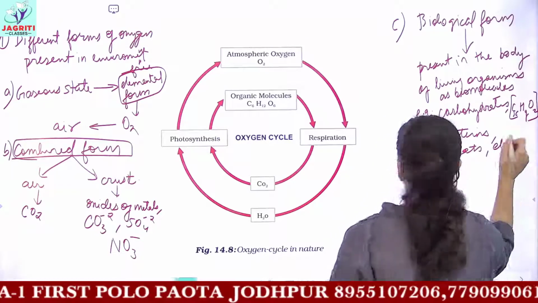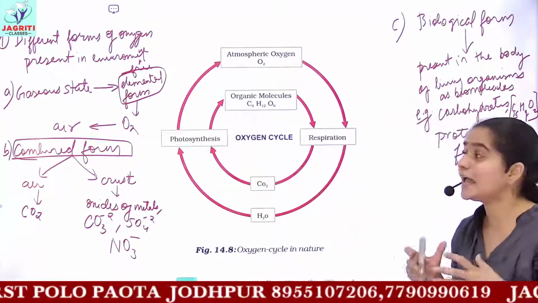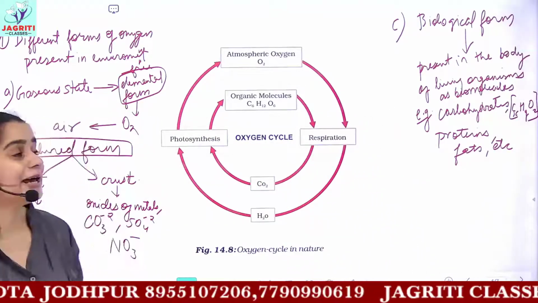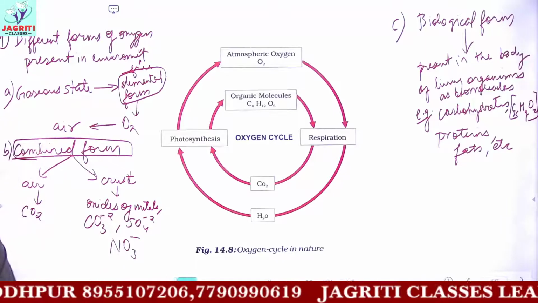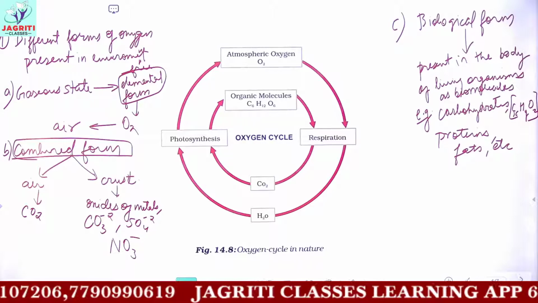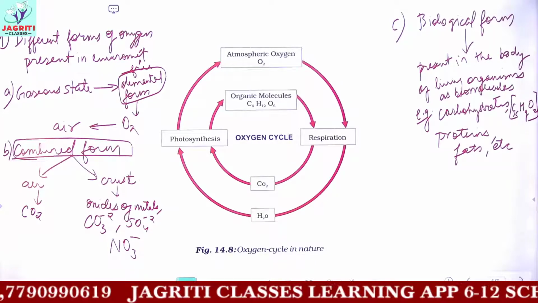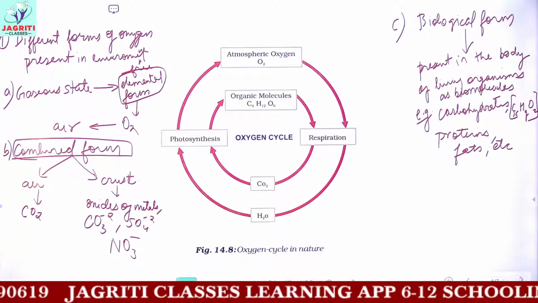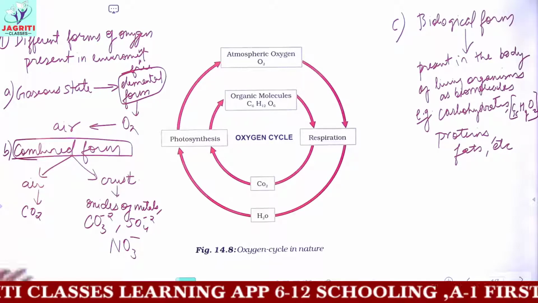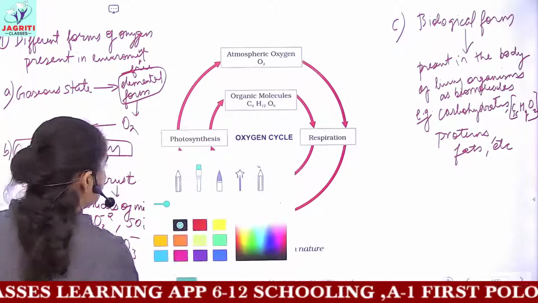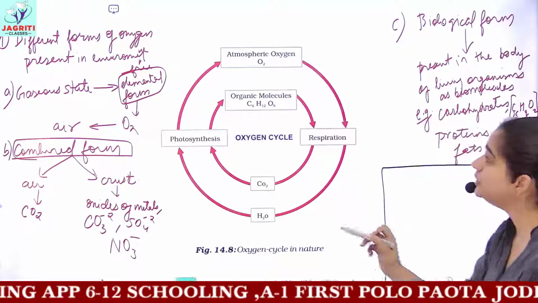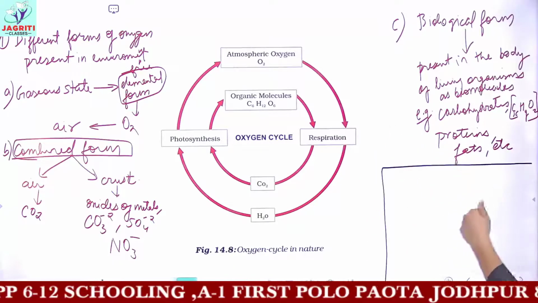So these are the different forms in which oxygen can be present in our environment. Oxygen may be present in a free form, that is, the elemental form. Then it may be present in a combined form, in air as CO2, and in the Earth's crust as oxides and various other chemical components. And then it may be present in the biological form. Now you have to see what are the processes responsible for the release of oxygen to the environment, and what are the processes in which oxygen is being used.